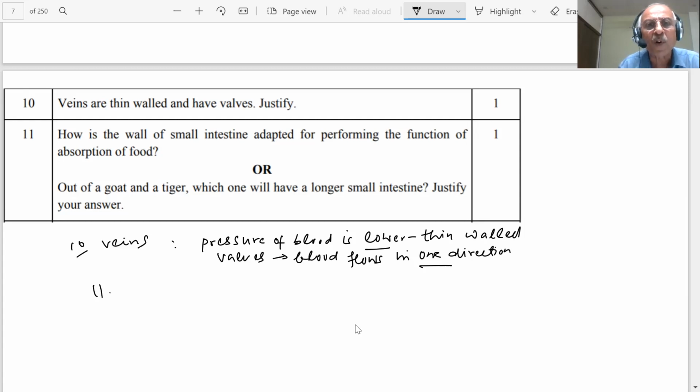How is the wall of the small intestine adapted for performing the function of absorption of food?